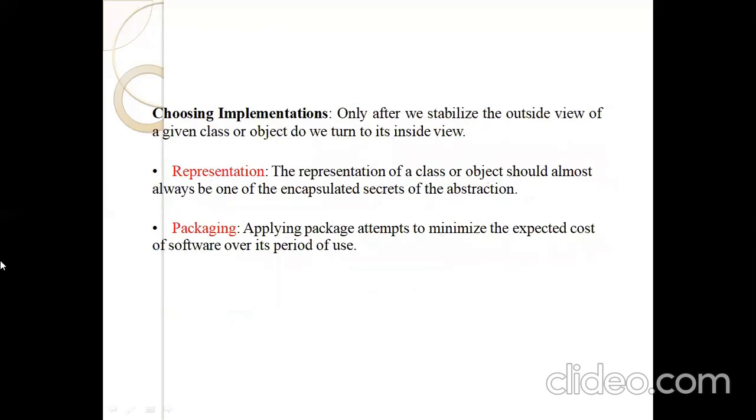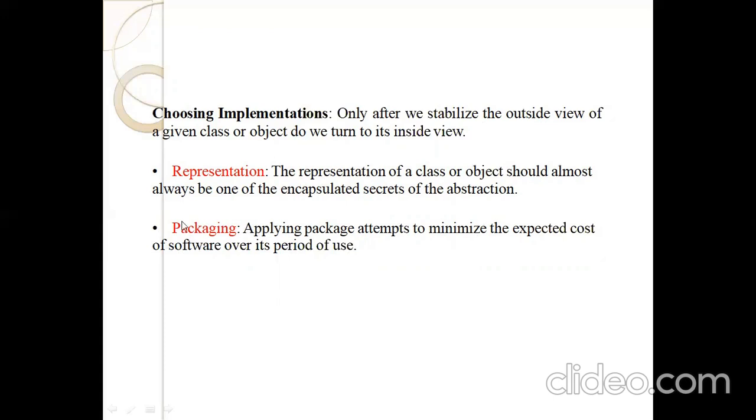Next one, implementation. That is after finding the objects and the operations. Implementation comes only after stabilizing the outside view of a given class's objects. Now we are using the inside view. It is a representation. The representation of a class and object should always encapsulate the secrets of abstraction. So representation means the representation of the class, that is the attributes and operations.